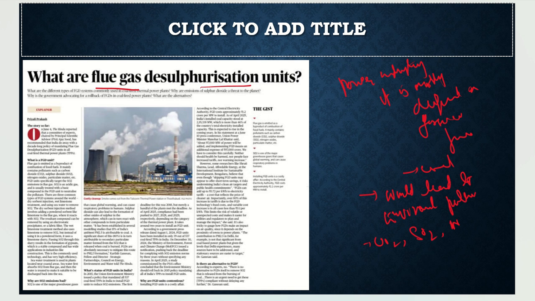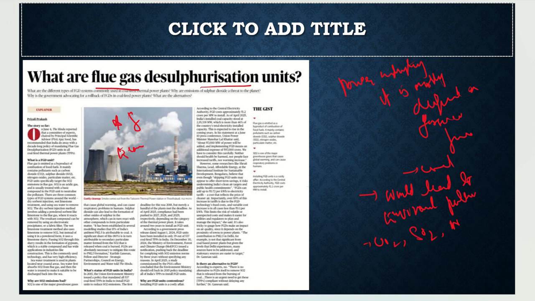So we need to reduce this, and this is done by the flue gas desulfurization units. So what were the changes brought in? For every plant, it was made mandatory that they should bring in these flue gas desulfurization units. It was made mandatory, but when it was applied in practice, it had a huge economic impact.